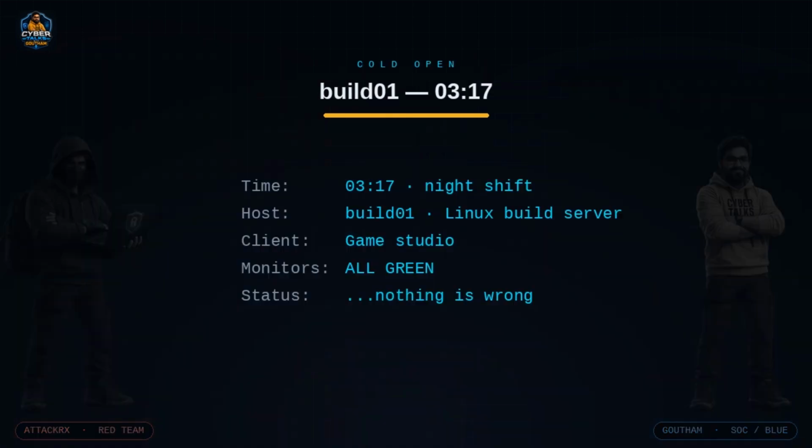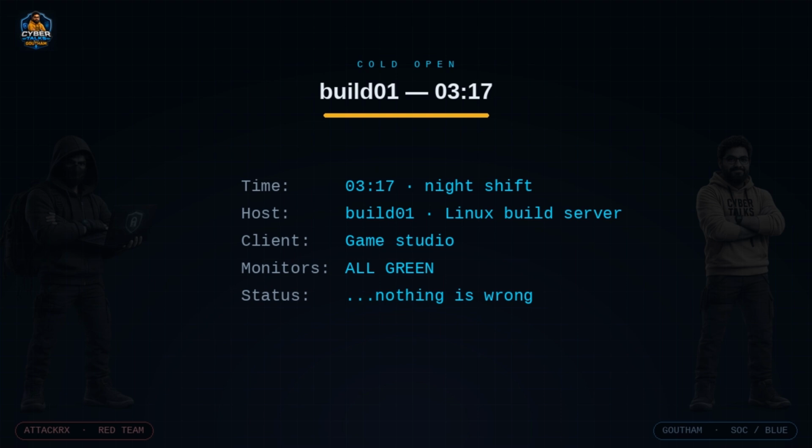Now let's begin. 3:17 in the morning, inside a quiet data center. A single Linux build server named Build01 is doing what it always does, compiling code for a game studio. Its dashboards are green, its alerts are silent, and on the security team's wall of monitors, nothing is wrong. But someone is already inside.